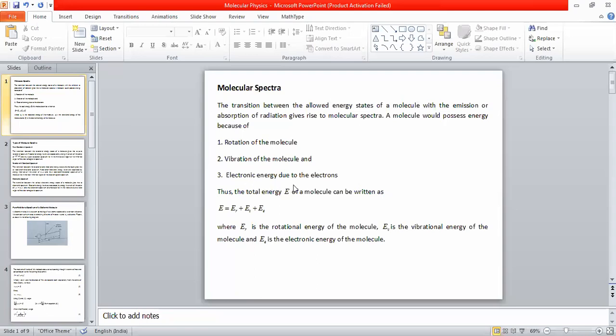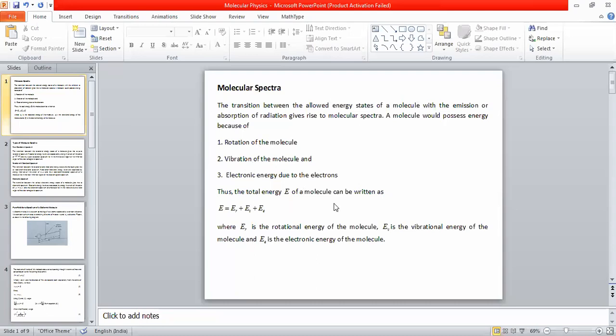If the electrons in the molecules are undergoing transition, they give rise to another type of spectrum, which we call the electronic spectrum. Anyhow, we will come back. A molecule possesses energy because of rotation, because of vibration, and because of transition of the electrons, which we call electronic energy.